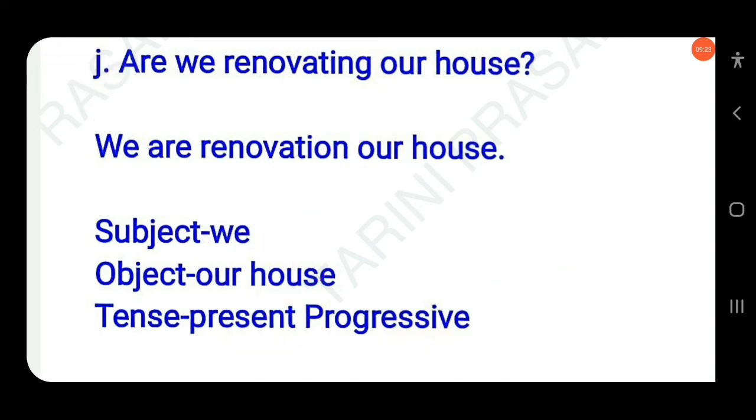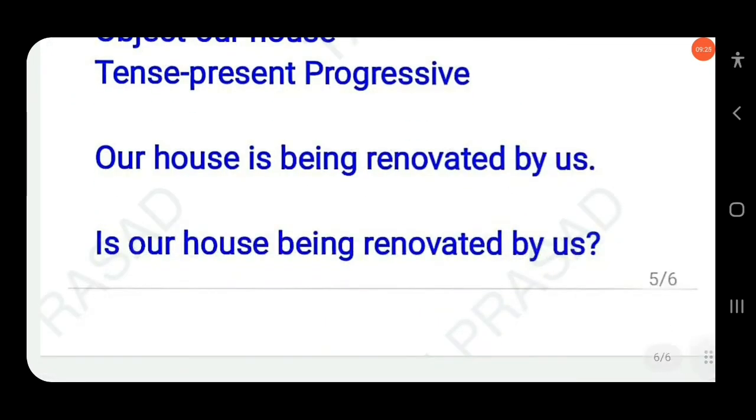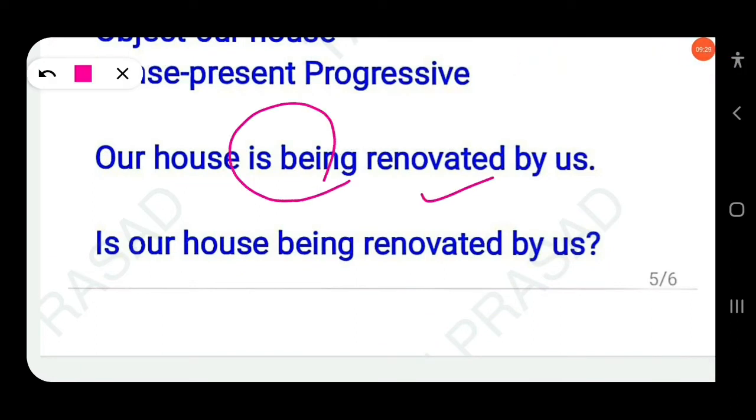Passive: our house is being renovated by us. But the question asks in yes-no format, so the passive should also be written in yes-no: is our house being renovated by us?